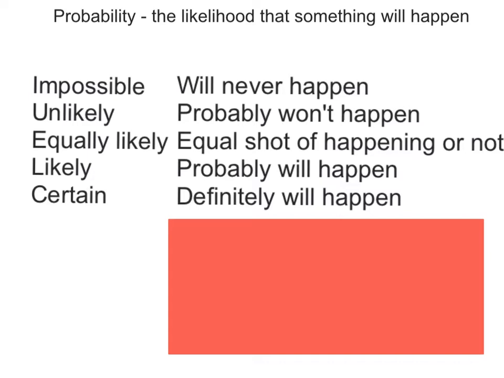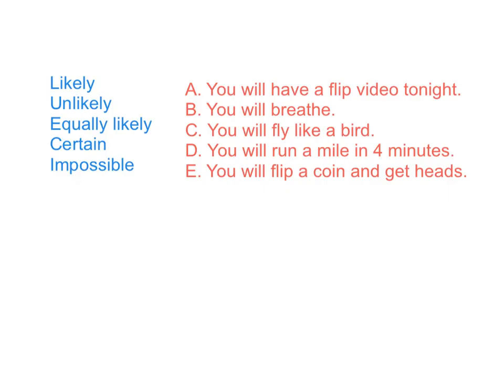So this is a good place to pause. Now that you have all the definitions, make sure you have them all written down because they're important for you to know. Now on this slide, this is where you are going to identify if A, B, C, D, and E are likely, unlikely, equally likely, certain, or impossible. So go ahead and read each of those. It says you will have a flip video tonight, you will breathe, you will fly like a bird, you will run a mile in 4 minutes, or you will flip a coin and get heads. So figure that out, pause it, and then we'll go through them together.